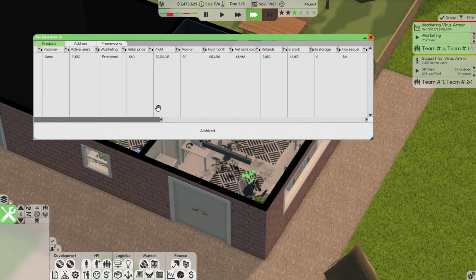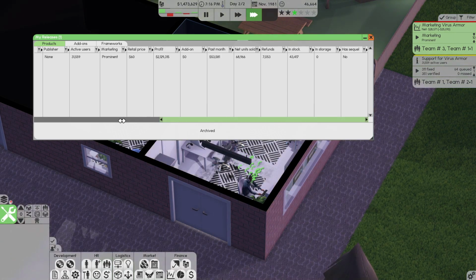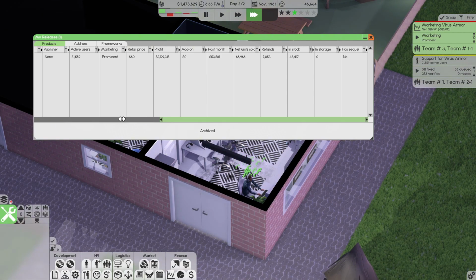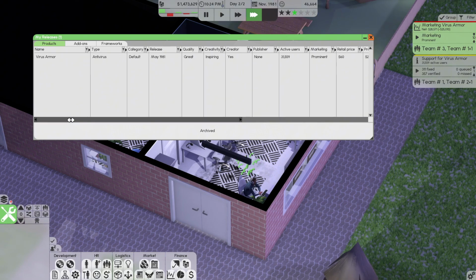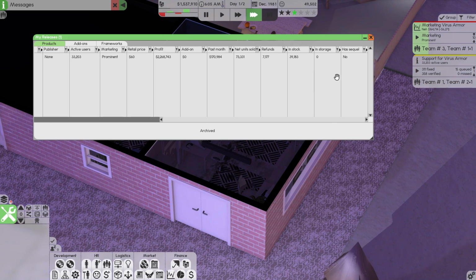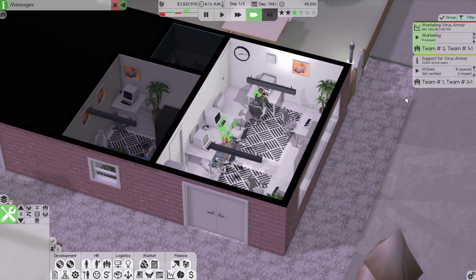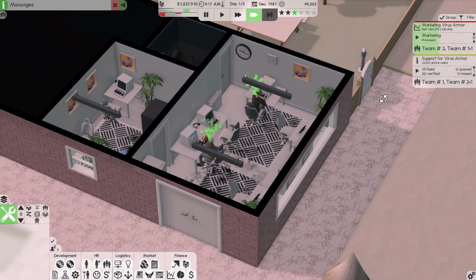Now, we do know that there was another antivirus that came out in the same month, unfortunately. So the marketing seems to be fine. How was it overall? Oh, wow. It's great quality. Okay. So we still have some in stock, 39,000 to be exact. So I'm not going to order any more copies at this time.